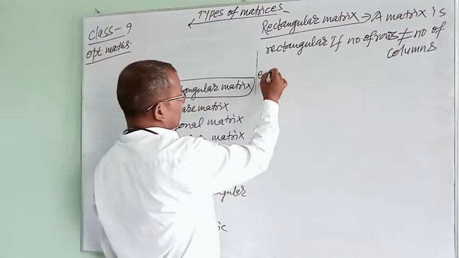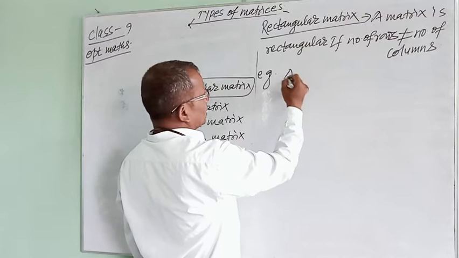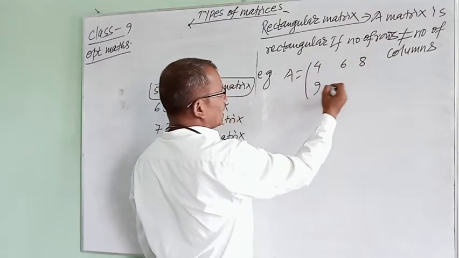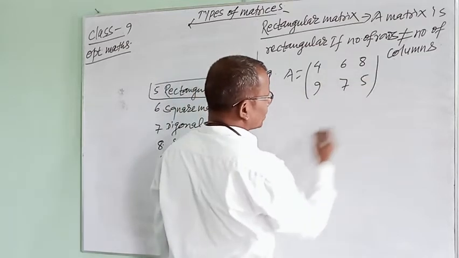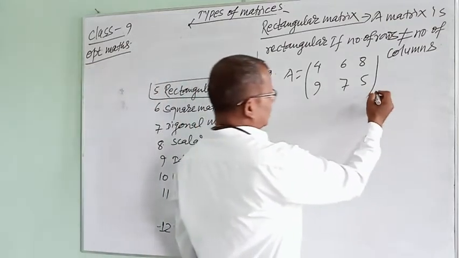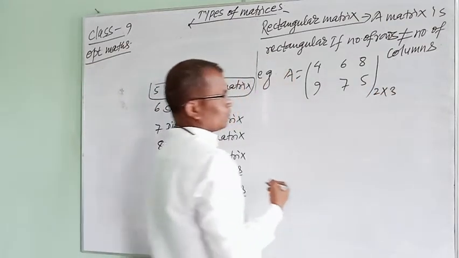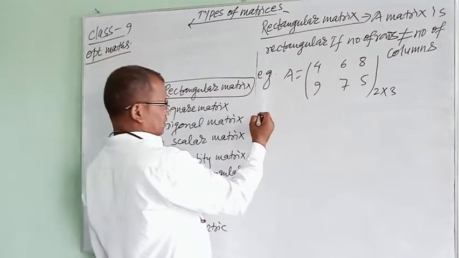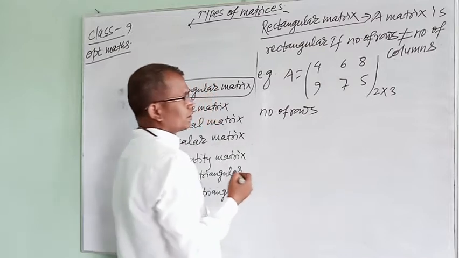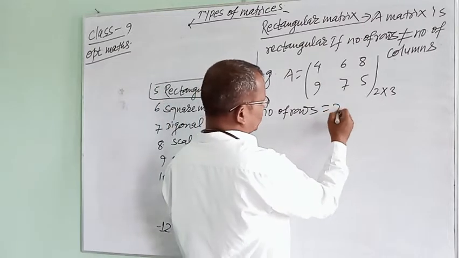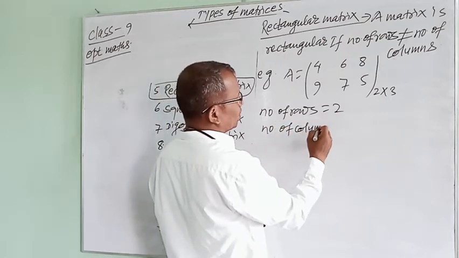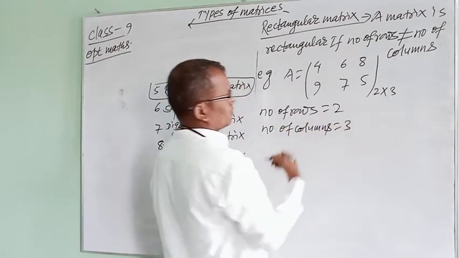Easy. For example, here A equals 4, 6, 8, 9, 7, 5. In this matrix, its order is 2 by 3. The number of rows equals 2, and the number of columns equals 3.